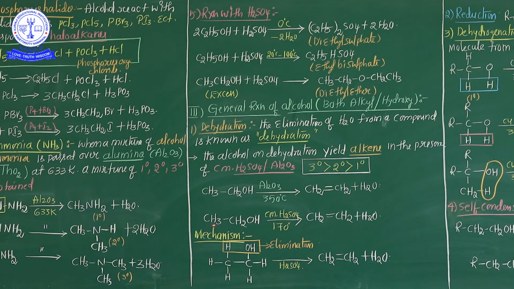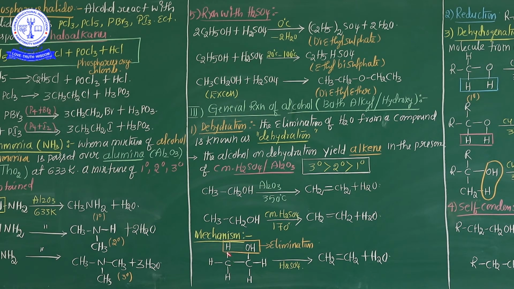So here CH3CH2OH in the presence of concentrated sulfuric acid at 170 degrees temperature. So here also the same concept is going on in this process. CH2=CH2 is formed. Additionally, a water molecule is also released. See here, what kind of mechanism is present in this process? Whenever reactants are involved in a chemical reaction to form the product, what kind of mechanism is there? Already I mentioned very clearly the mechanism here.